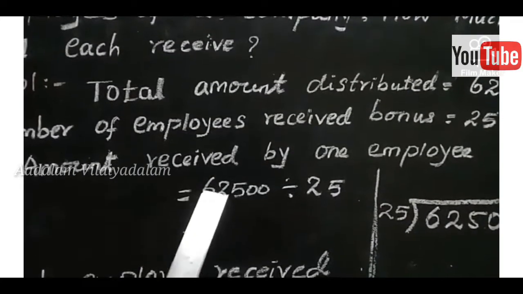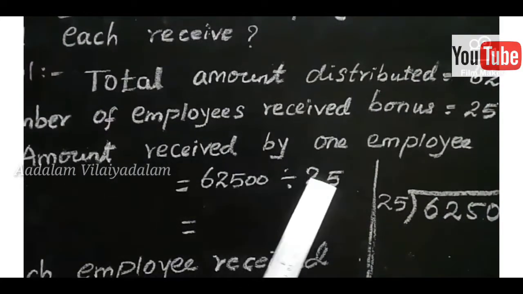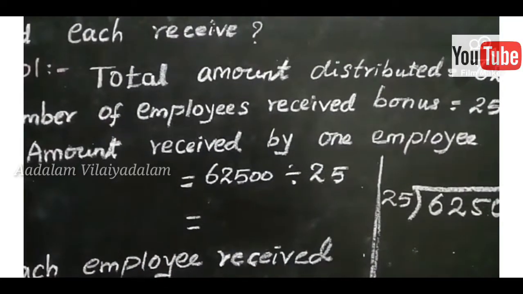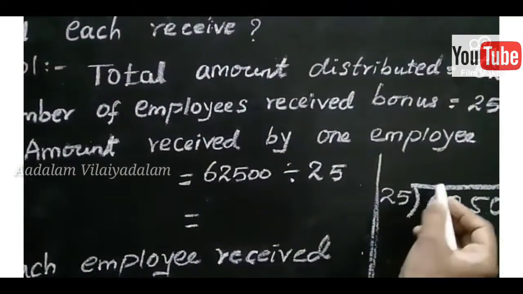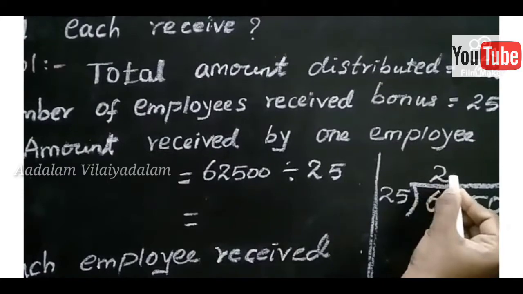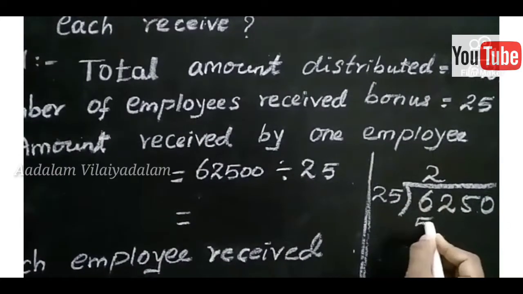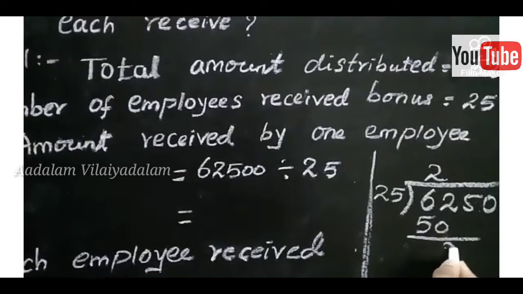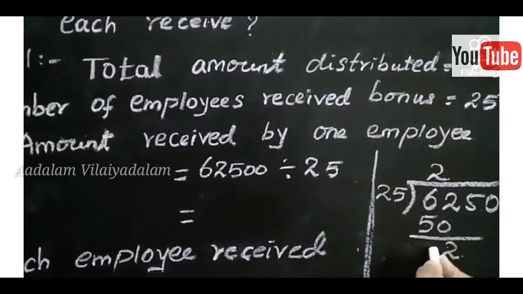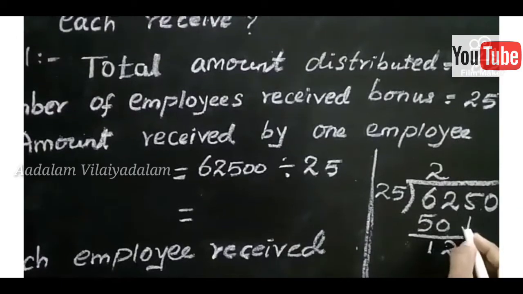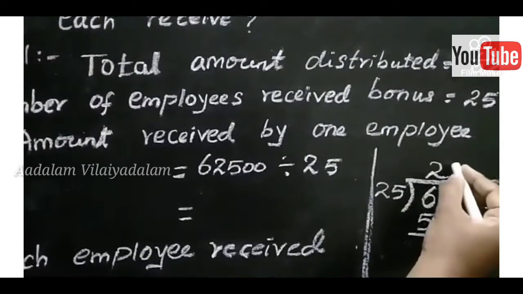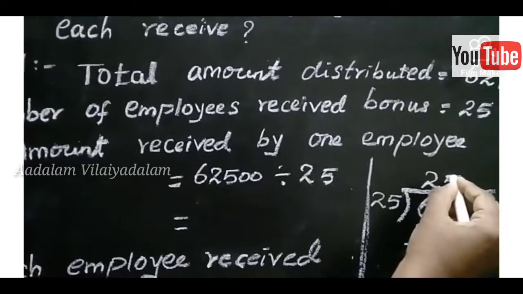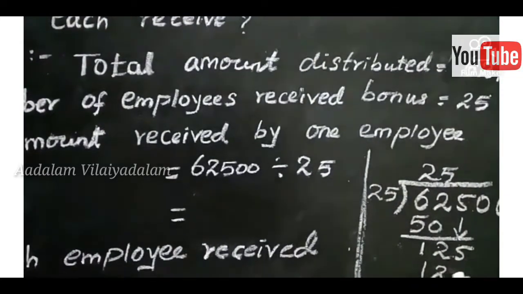So 62,500 divided by 25. Here division only. So 25 table, how many times? 2 25s are 50. Next, what is the balance amount? 2 minus 0, 2. 6 minus 5, 1. So next number 5. Again 5 25s are 125.